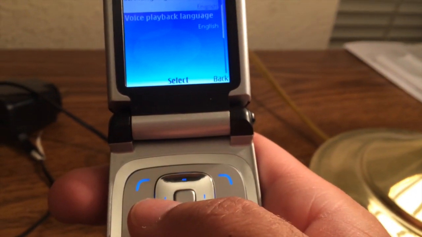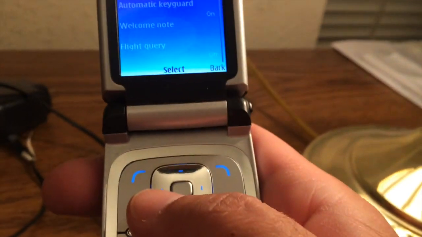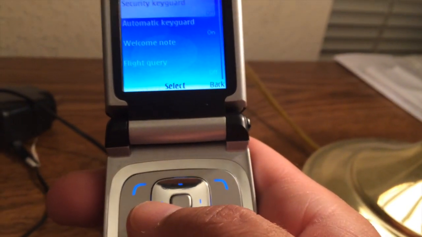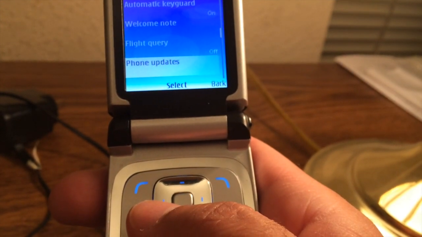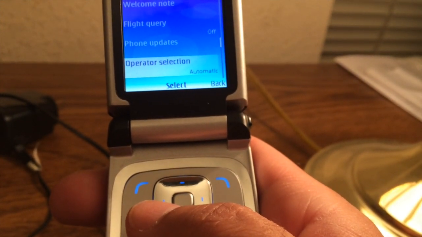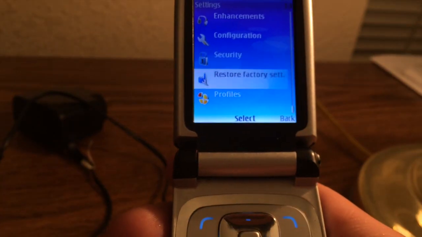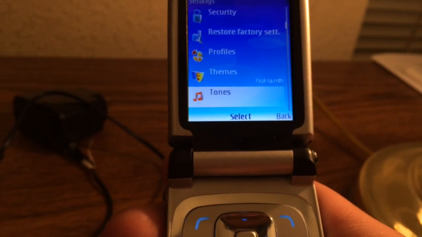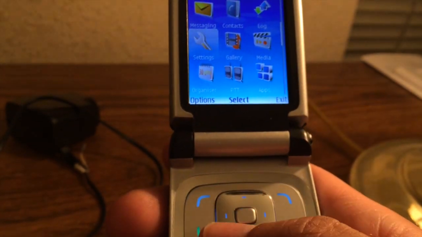SIM language, and voice playback language. Security key guard is off. Welcome note, flight query, phone updates, operator selection, automatic. Profiles. Okay, so we're done with settings.